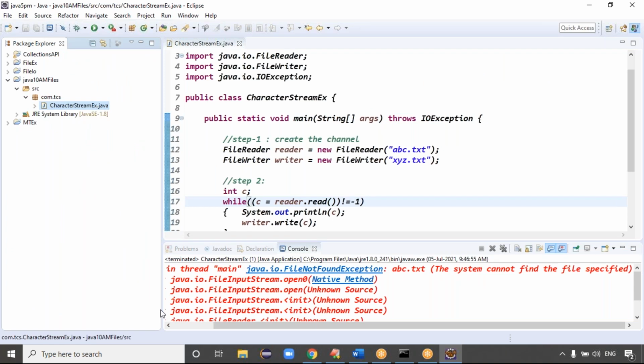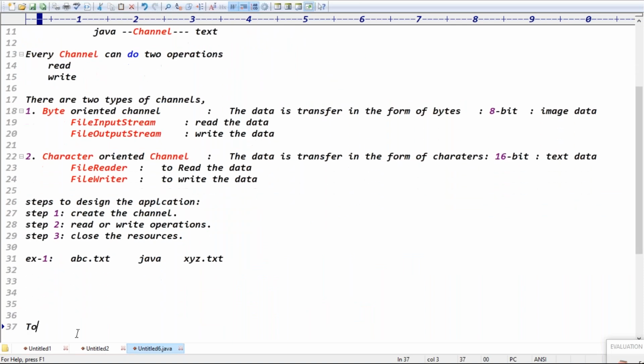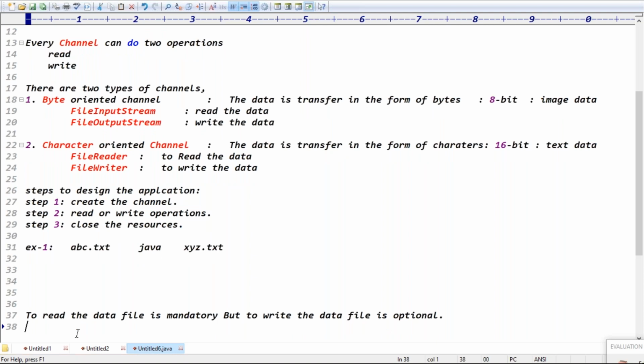If that is the case, you can write one point here. To read the data, the file is mandatory. But to write the data, the file is optional. Optional means if the file is available, write the data. If the file is not available, create the file and write the data.